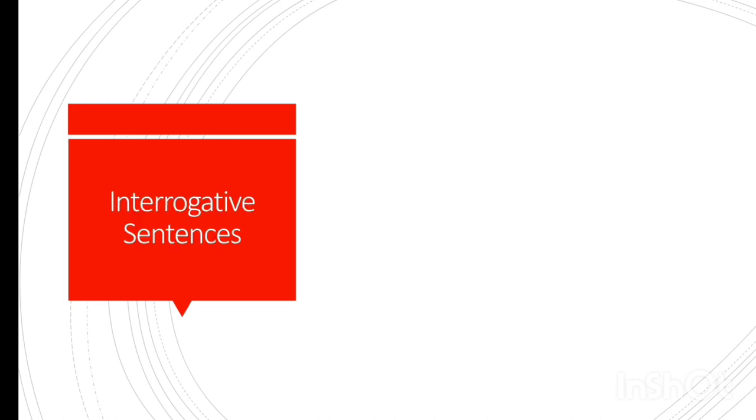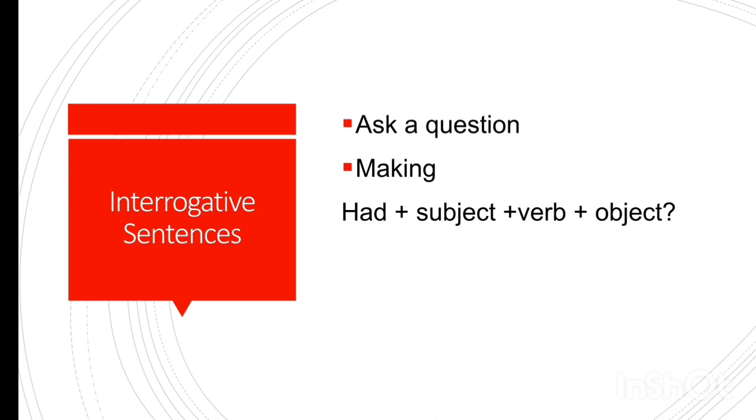The next is interrogative sentences, in which we ask a question. To make interrogative sentences, the easy way is to make an affirmative sentence first and then pick up the had from its place and put it in the beginning of the sentence. Had in the beginning of the sentence plus subject plus verb plus object, at the end a mark of interrogation. Which verb? The third form of verb, that is also known as past participle.